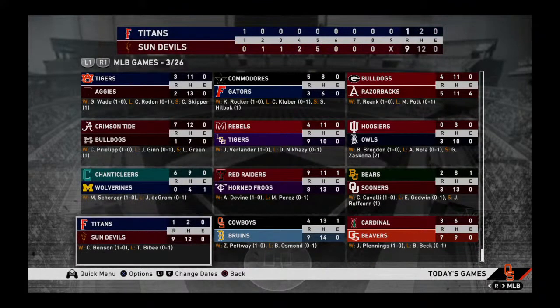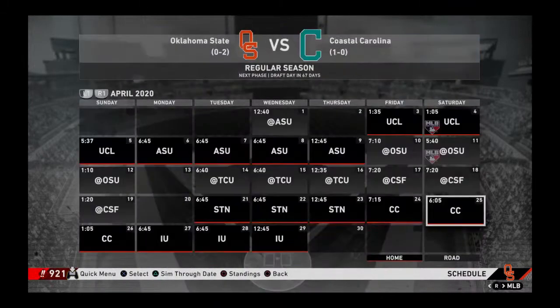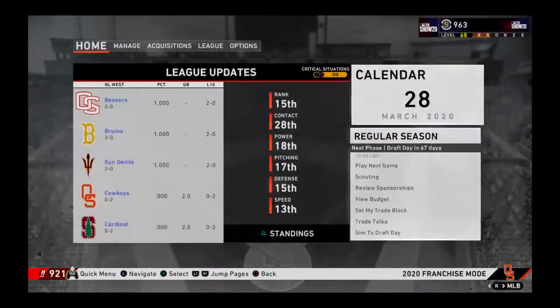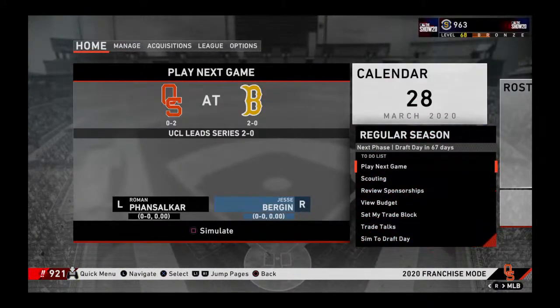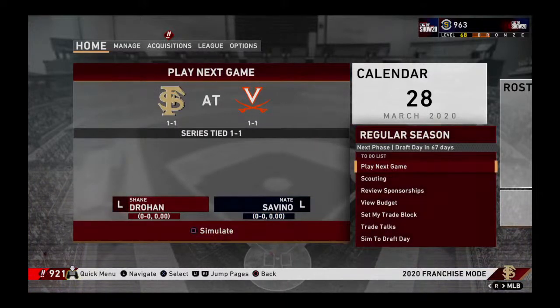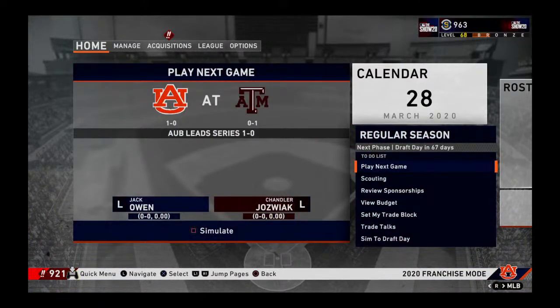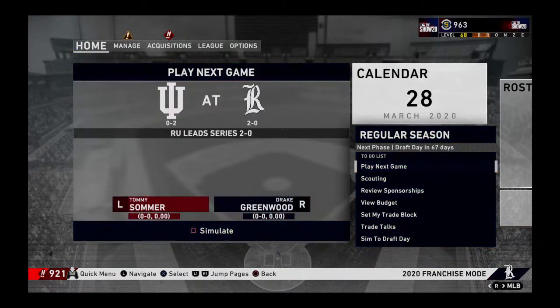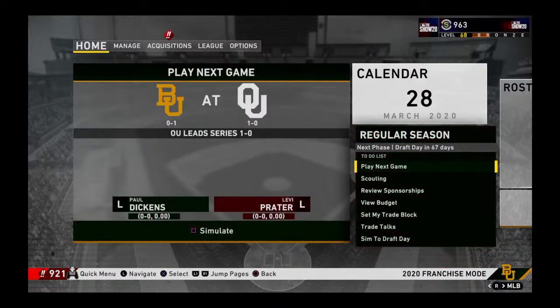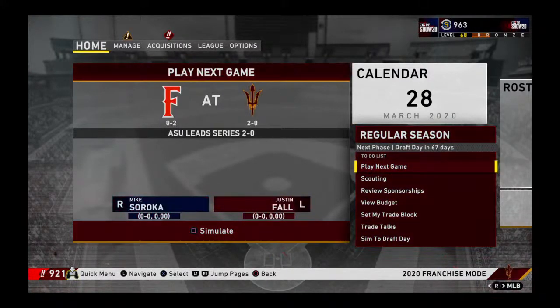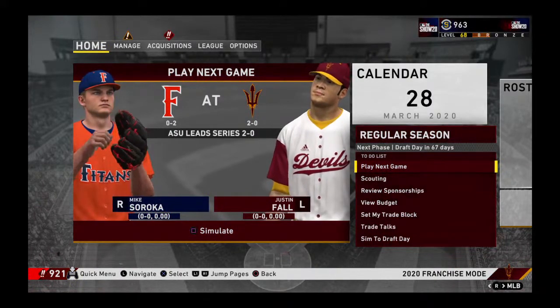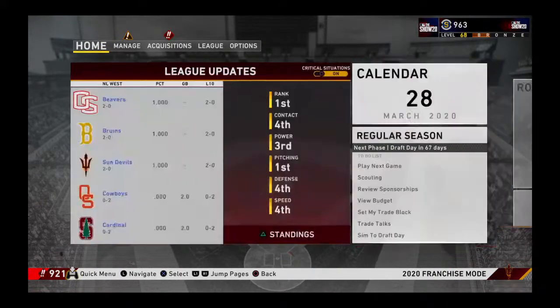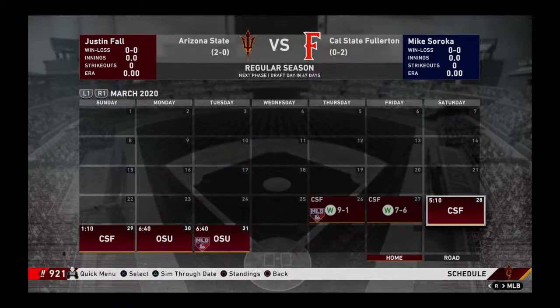And the second one there, Arizona State have the lead 2-0 on Cal State Fullerton going into their final game, or next to last final game of the series against Cal State Fullerton. That's a 4-game series.